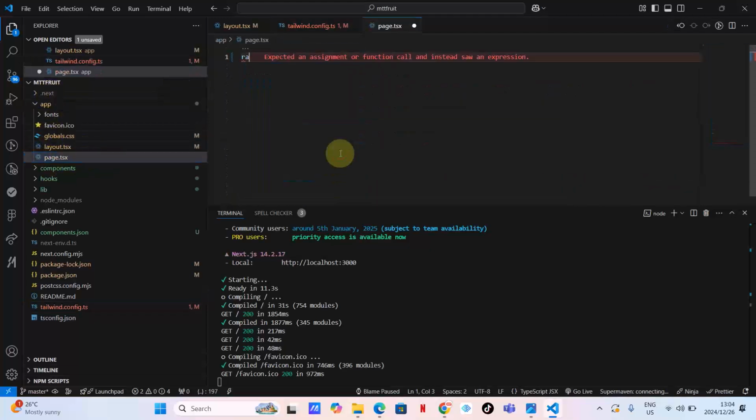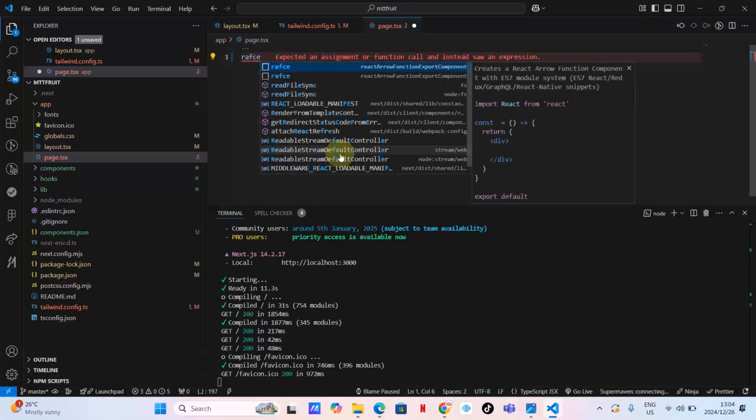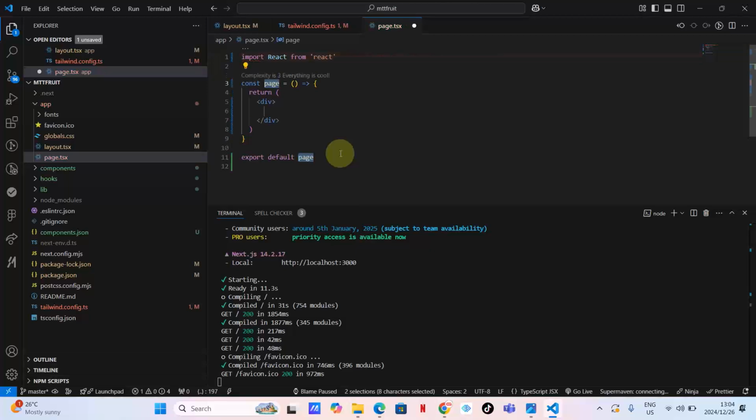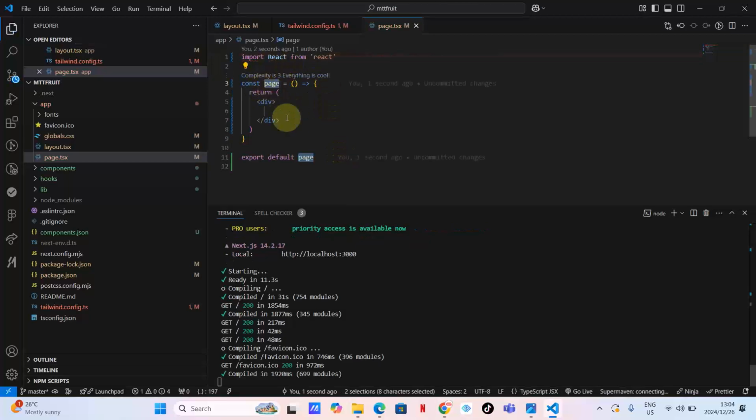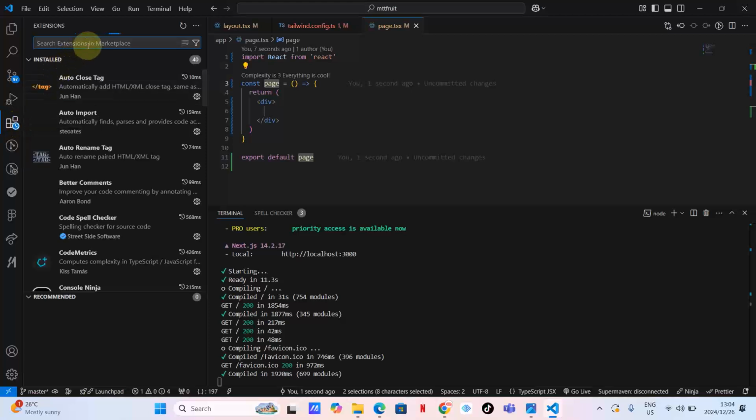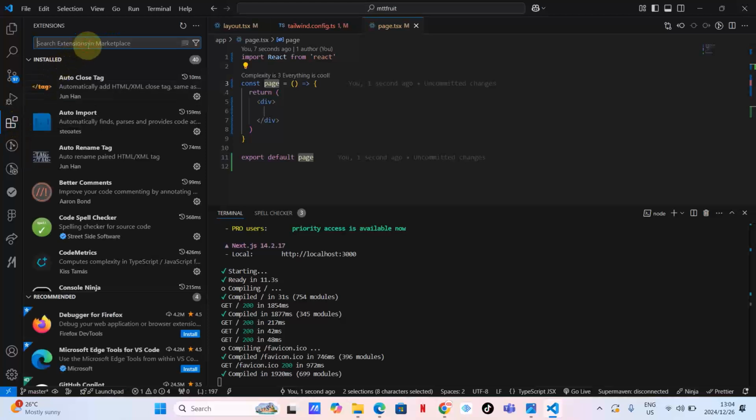RAFCE. Why is this command not working as I want it to? In case you want to know what's going on here, let's go to extensions. Which extension is this?